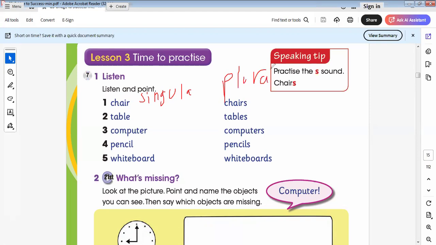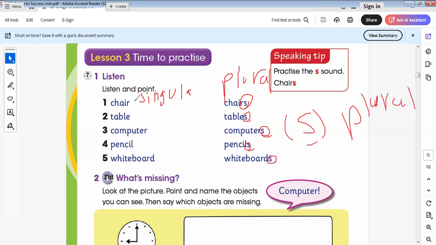I know the plural, Miss Iman, by adding s to the noun, like this: chairs, tables, computers. Here in computers I would like to make a circle on the s. Here are pencils, whiteboards. So when we add s to the noun, this is called the plural noun. When we talk about singular, a singular noun without adding s, what do we use? We use a or an with this word.